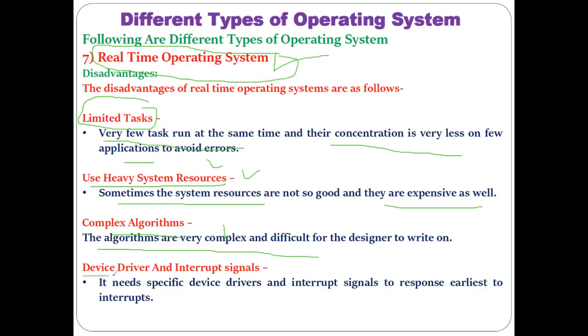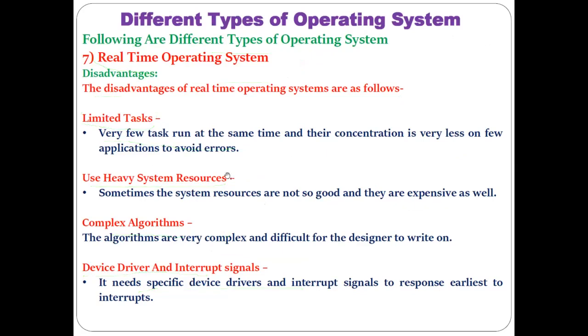Another disadvantage or limitation is device drivers and interrupt signals. It needs specific kinds of device drivers as compared with other general operating systems which are not real time. So we have to utilize specific kinds of device drivers, and their prices are also very high. So that is all about the real-time operating system, its types, advantages, disadvantages, etc.